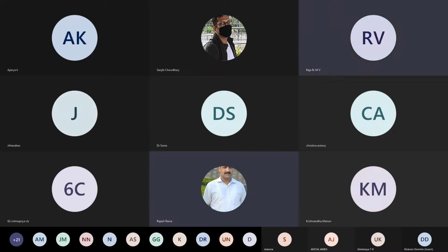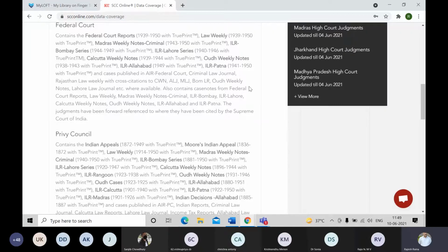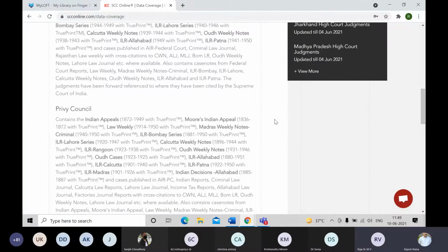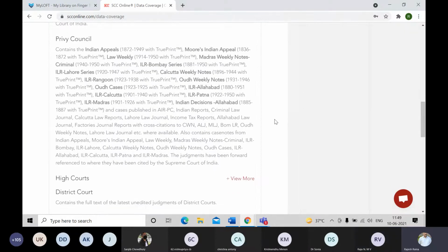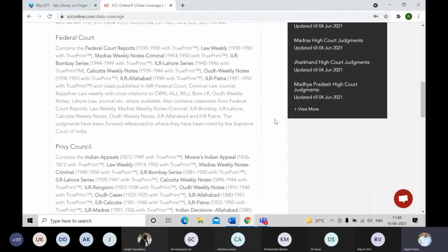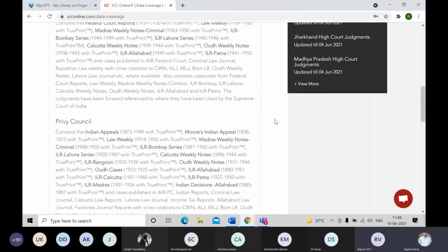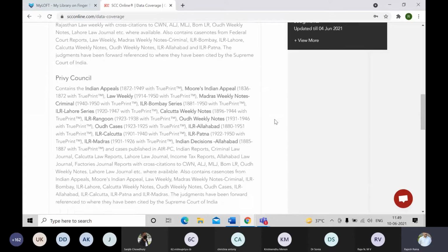Now let me just go back to the data coverage section. So in the data coverage section, apart from the Supreme Court cases of India from 1950 till date, you have the Privy Council and the federal courts, from 1872 to 1949, the total data coverage for Privy Council and the federal courts.